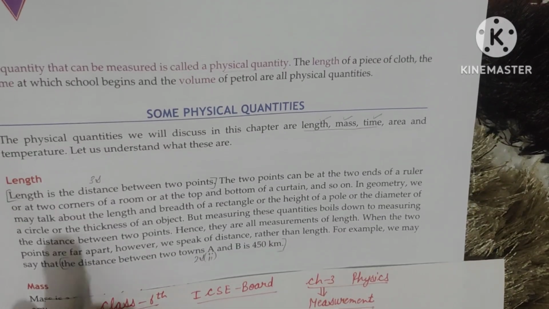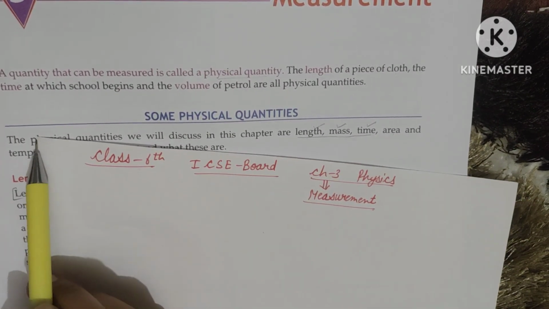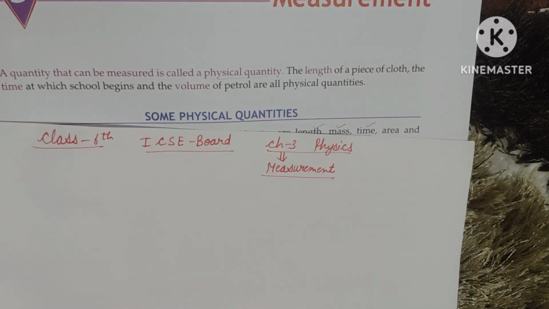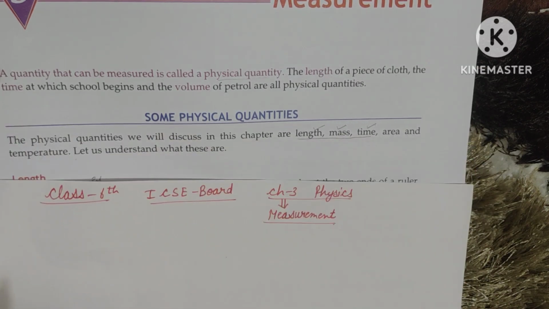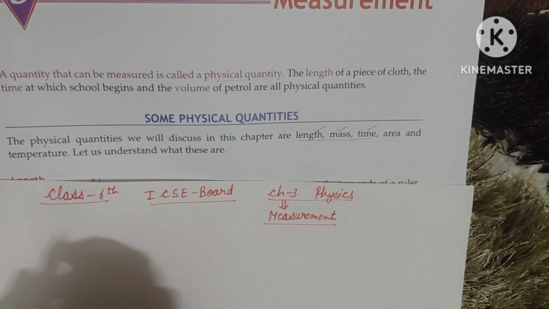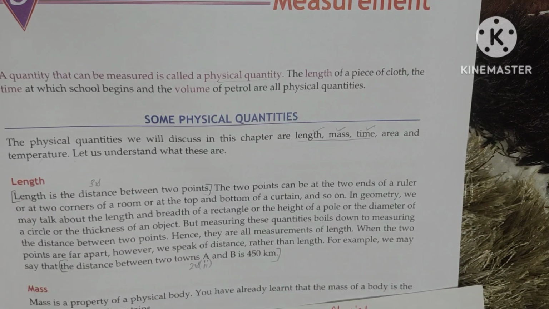What is length actually? The length is the distance between the 2 points. Like the 2 edges, it may be the first corner and the second corner of this paper. The distance between these 2 points is the length. It may be the length between the corners of a room, or the length of the curtain from top to the bottom of it. So length can be of anything.